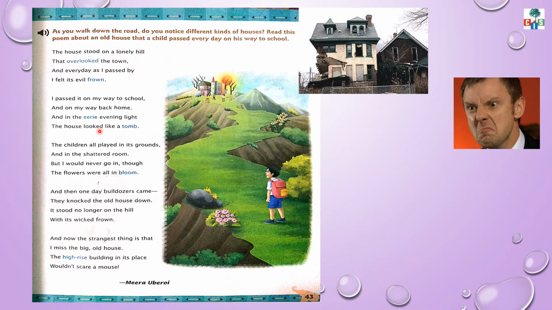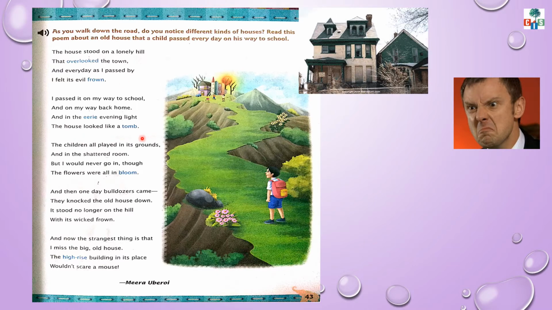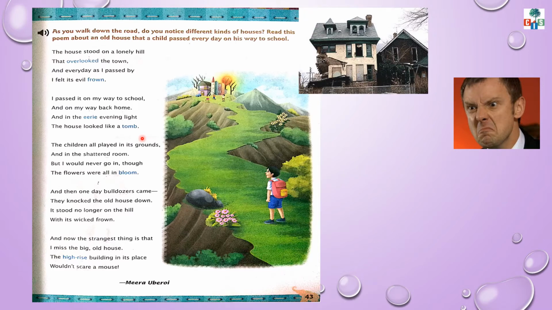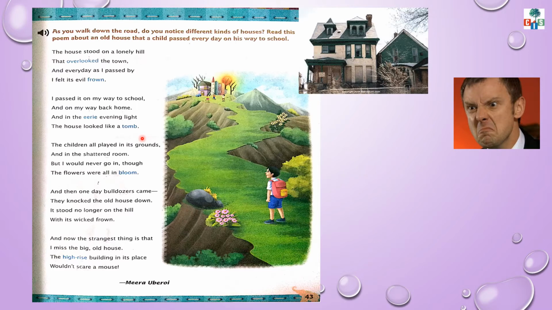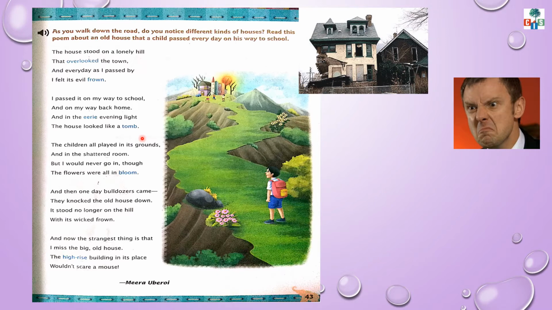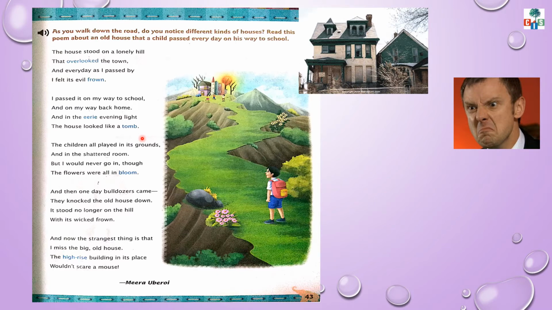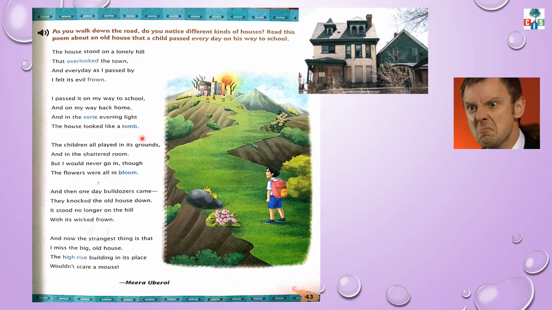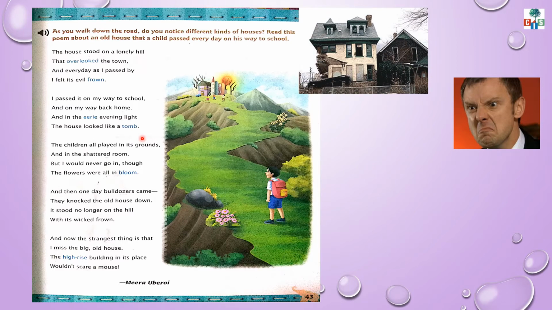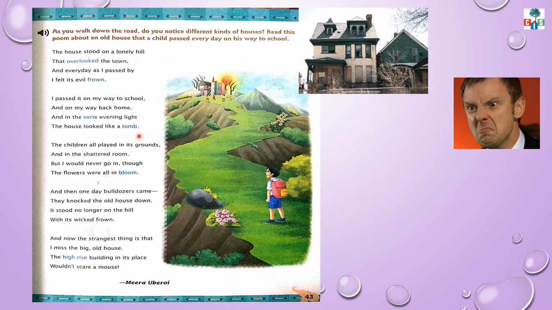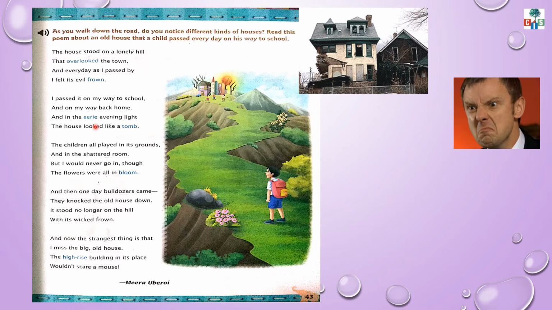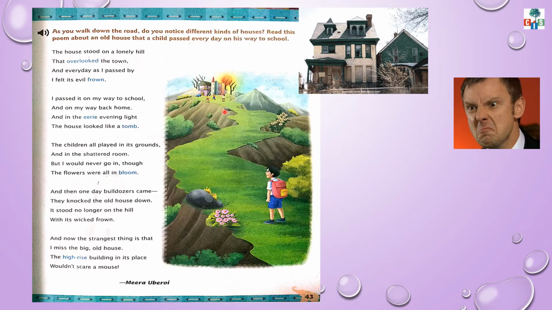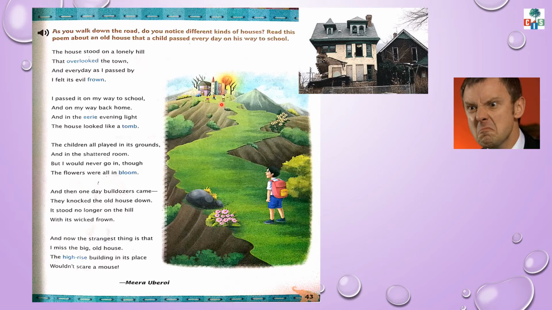And in that evening light, the house looked like a tomb. Tomb means a building built in the memory of a dead person who is buried under the ground. Buried means when you dig the ground and put something inside and cover the surface, and above that surface you build a building in the memory of that dead person. So in that strange and frightening evening, the house looked like a tomb.